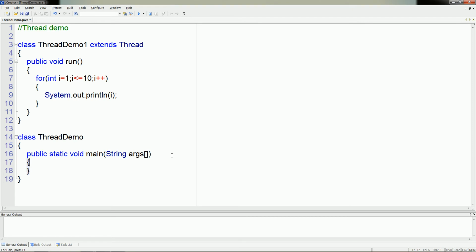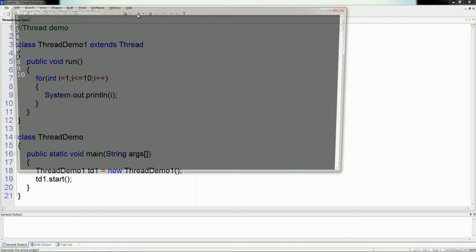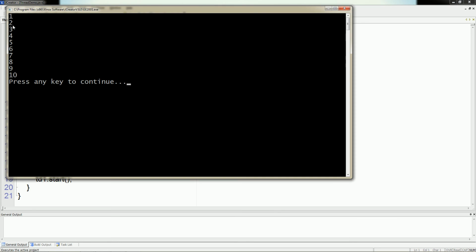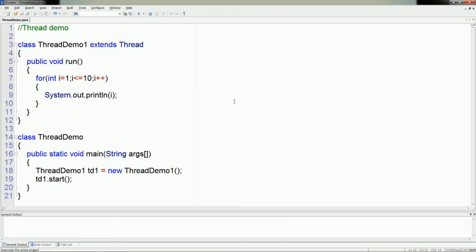Now create the object of the above class, and you can directly write the start method here to enter into the running stage. Let us see the output. But if we want to print these numbers one by one, then we can use the sleep method here.